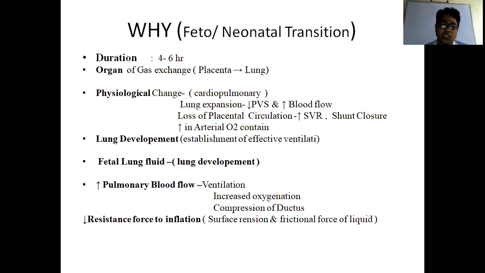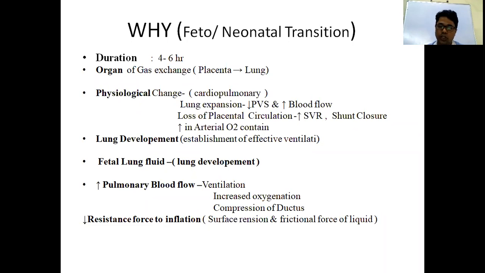Third thing, there is pulmonary blood flow. There should be increased pulmonary blood flow to absorb this fetal lung fluid. Not only to absorb it, it also gives a large surface area for gas exchange. So how will it be achieved? Through ventilation. Once aeration occurs, when air enters into the lungs, ventilation occurs, and that oxygenation causes an increase in pulmonary vasodilation and increased blood flow to the area. So ventilation and perfusion are required, which cause increased pulmonary blood flow during the transition period.